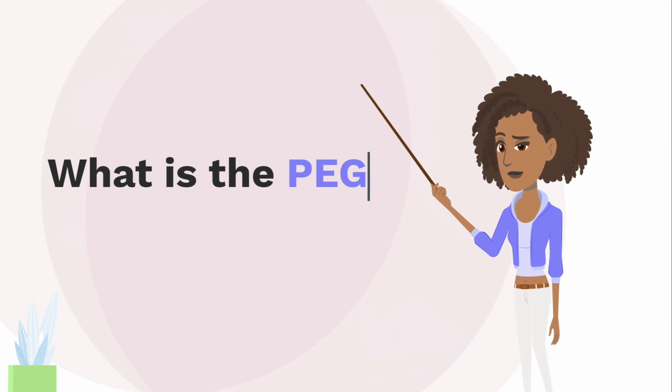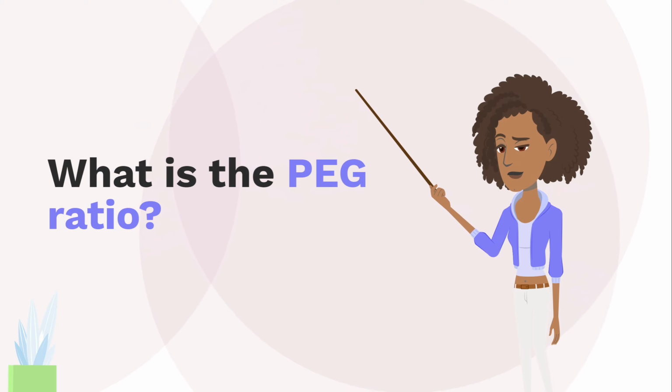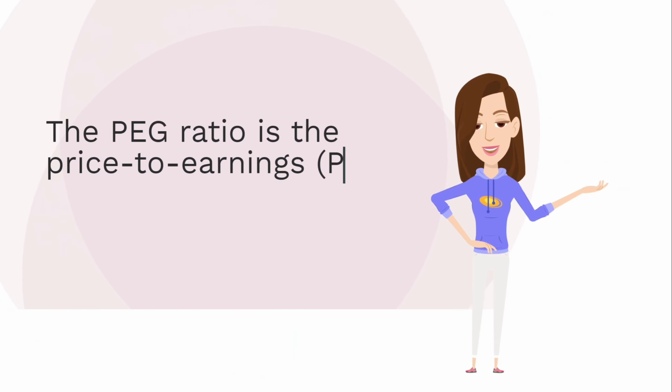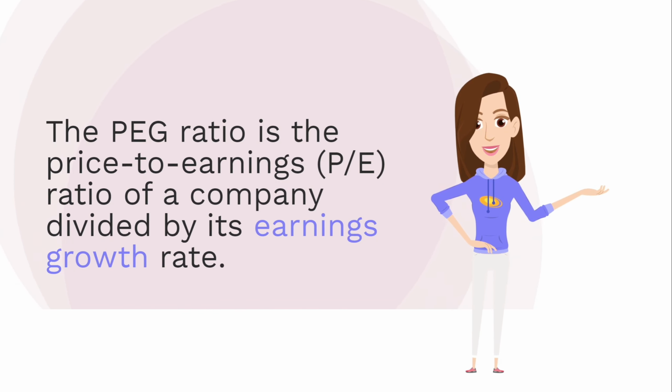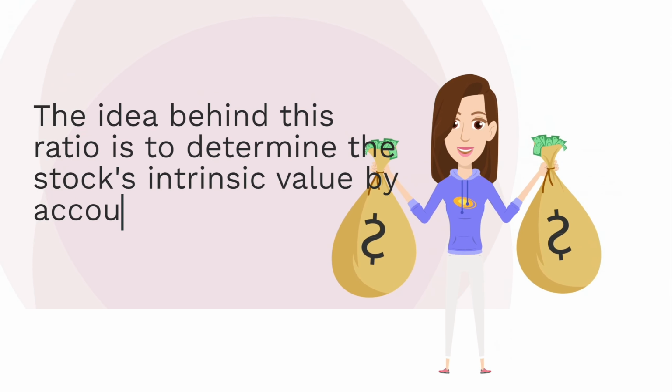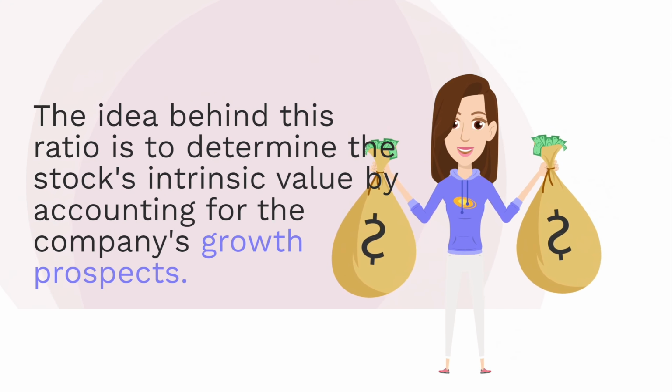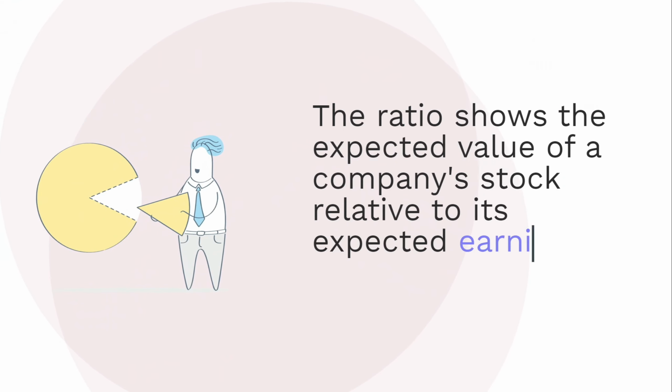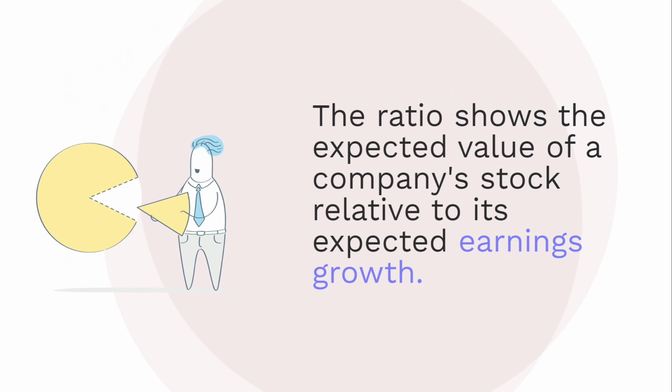What is the PEG ratio? The PEG ratio is the price-to-earnings (PE) ratio of a company divided by its earnings growth rate. The idea behind this ratio is to determine the stock's intrinsic value by accounting for the company's growth prospects. The ratio shows the expected value of a company's stock relative to its expected earnings growth.